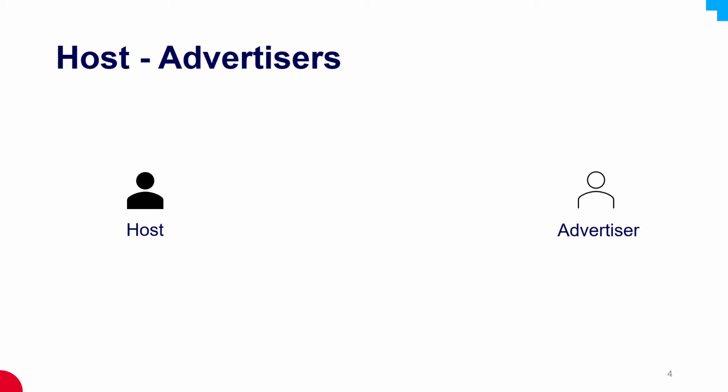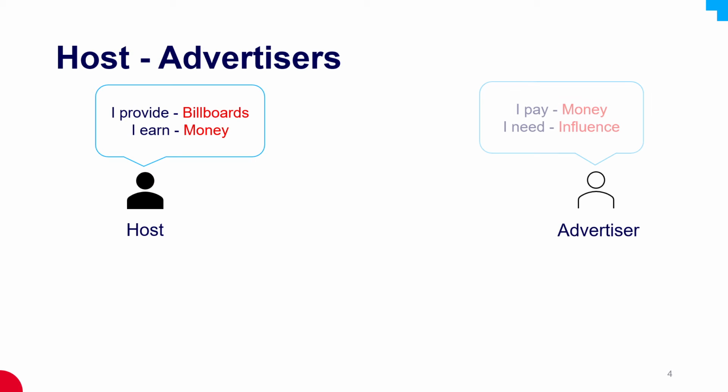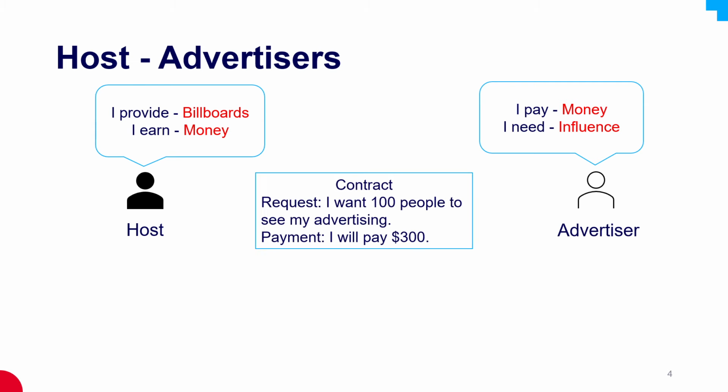In our work, there are two different roles. One is host, another one is advertiser. Each host has a lot of billboards and tries to earn money. Each advertiser has the money but tries to buy influence. So the advertiser will submit a contract to the host.